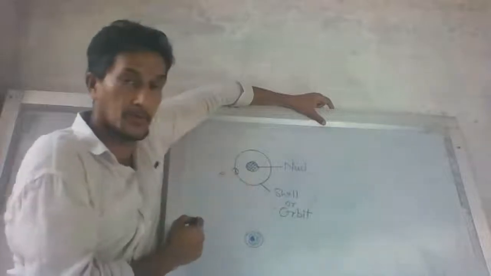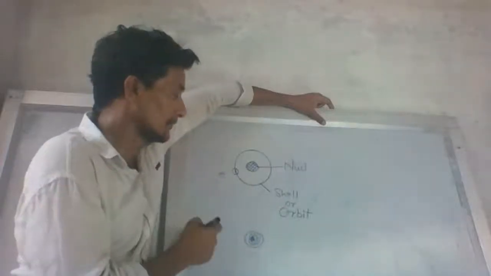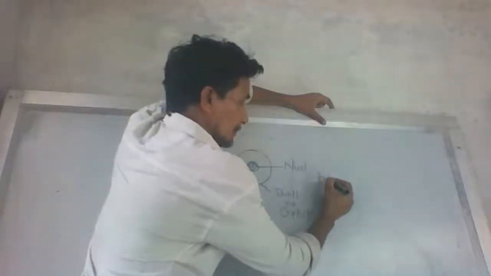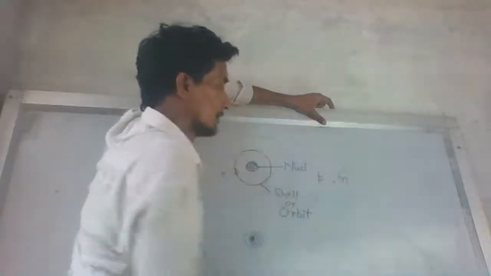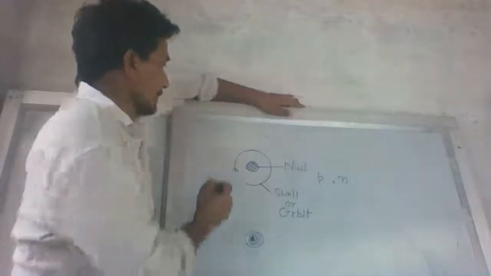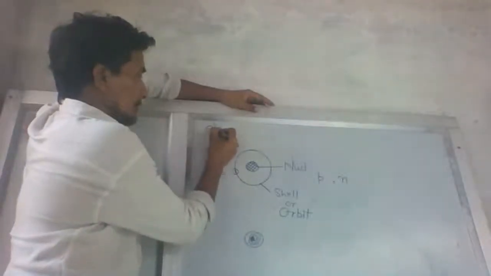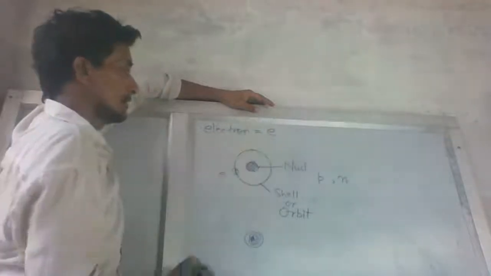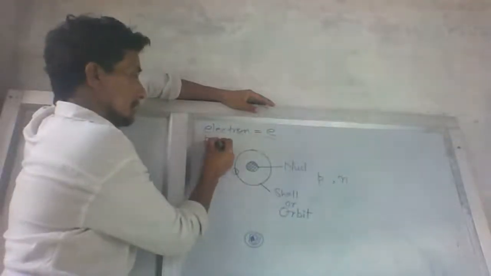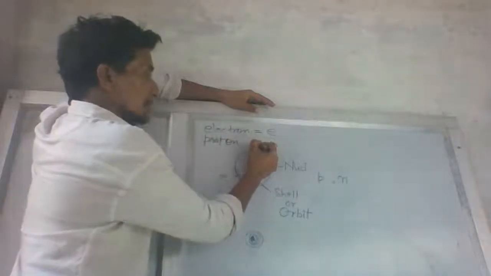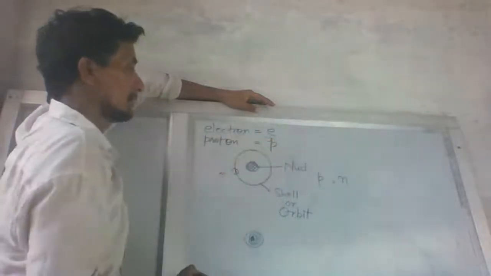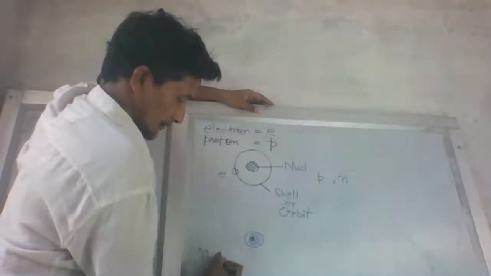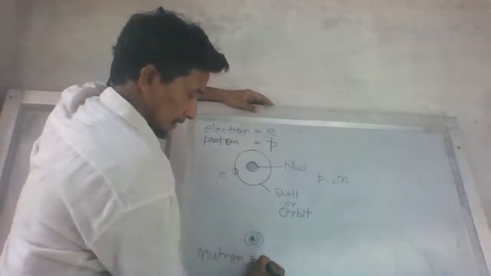This is known as the electron, and its symbol is small e. In the nucleus, there are two particles known as protons and neutrons. The symbol of the electron is small e, the symbol of the proton is small p, and the symbol of the neutron is small n.